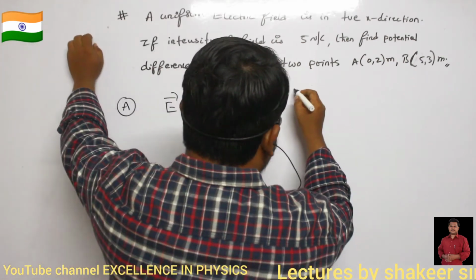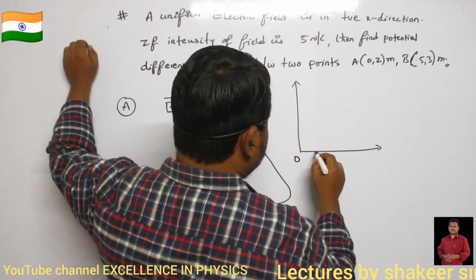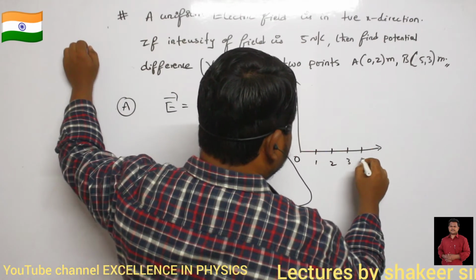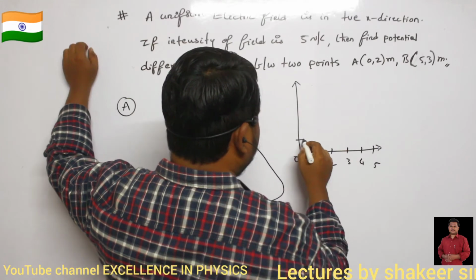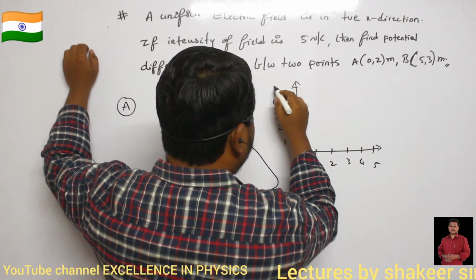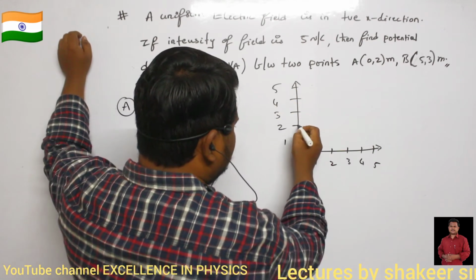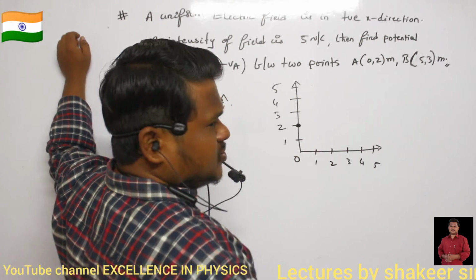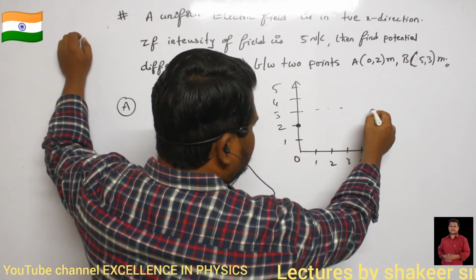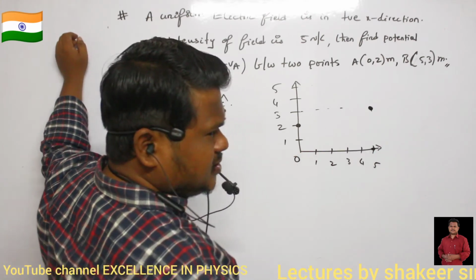So where will be (0, 2)? If I approximately draw this diagram, this is 0, this is 1, 2, 3, 4, and this is 5. So (0, 2) will be the initial position, and (5, 3) means this is 5, this is 3, so the point will be somewhere here. Are you able to understand?